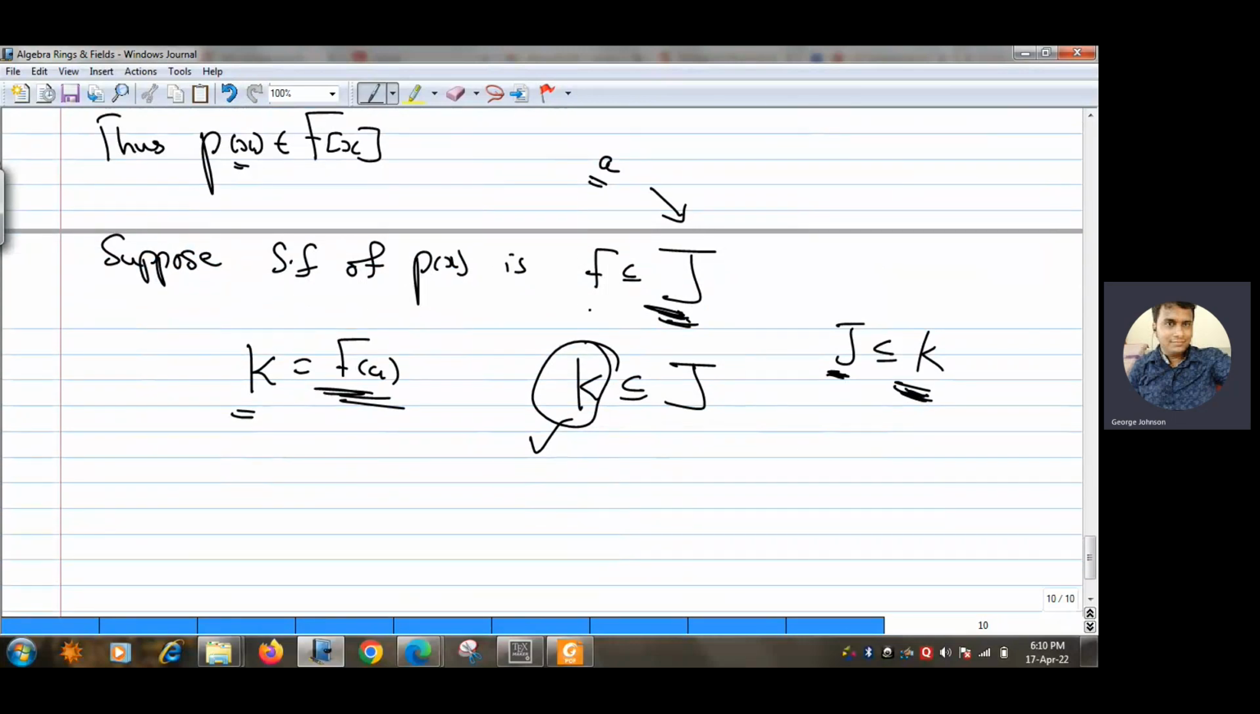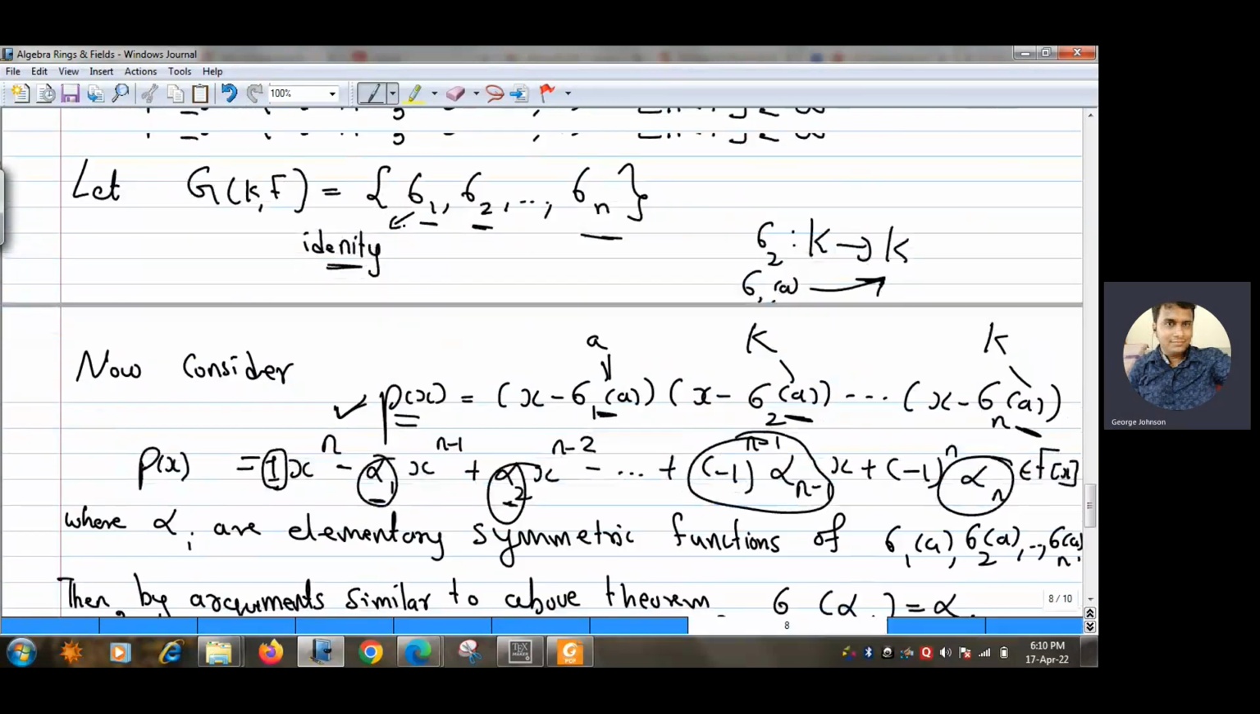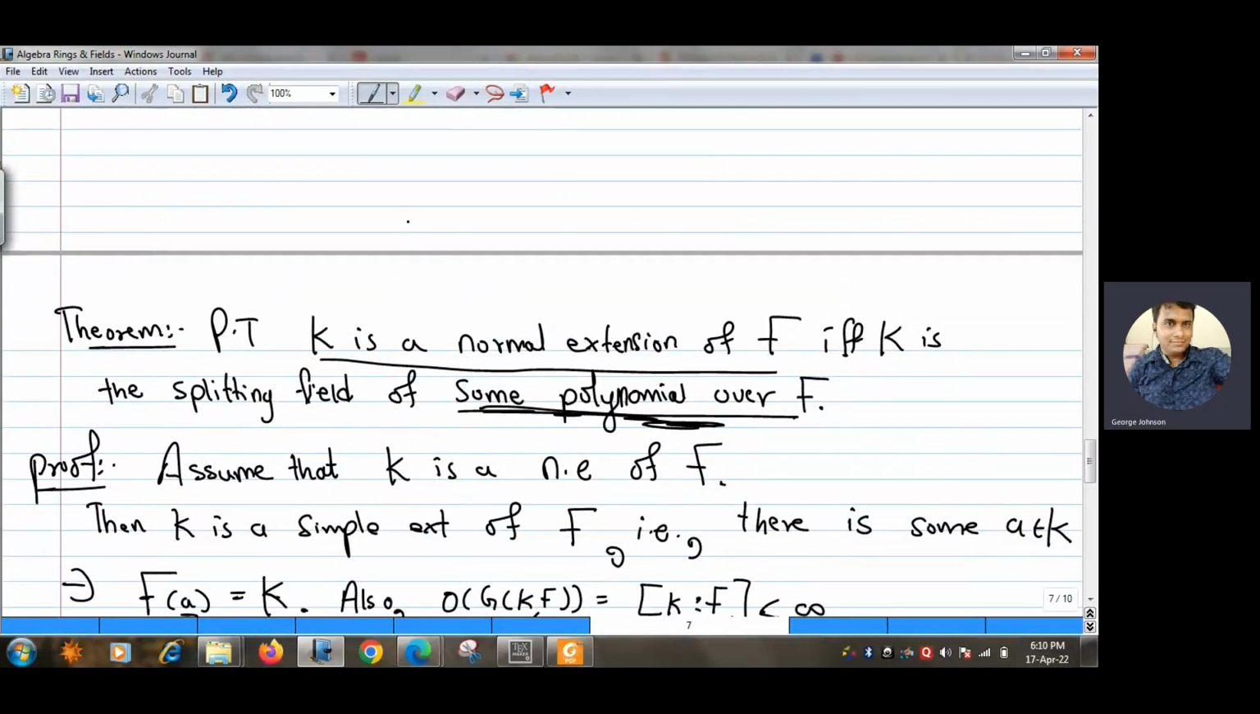So the splitting field of P(x) is nothing but J, and J is nothing but K. So what I have proved is that the splitting field of P(x) is nothing but K. So we constructed a polynomial whose splitting field is K. Okay? So I proved that K is the splitting field of some polynomial over F. That polynomial is nothing but P(x).